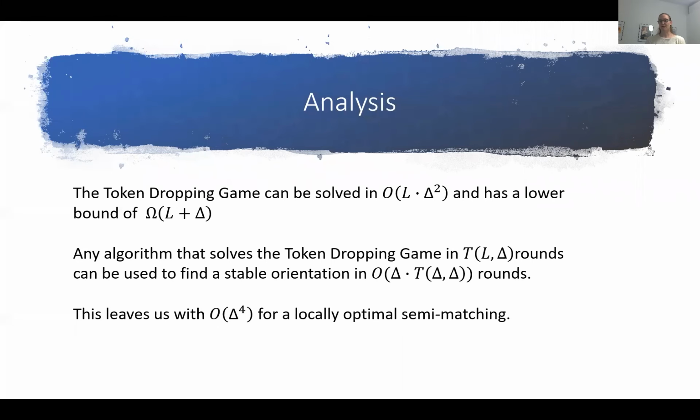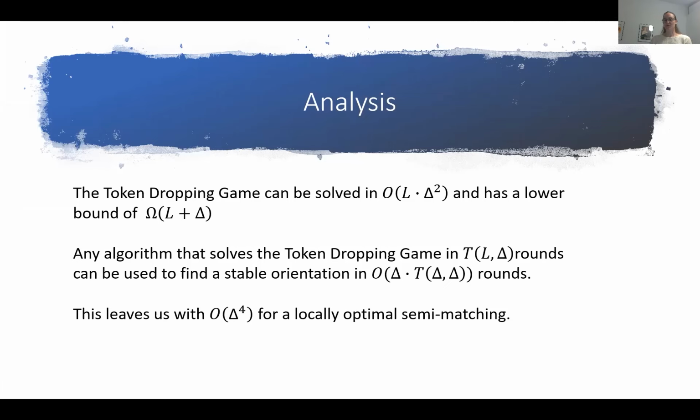Let's quickly talk about the analysis of our new technique. The token dropping game can be solved in O of L times delta squared and has a lower bound of omega of L plus delta. Keep in mind that L is the height of our game. And in our special application with the semi-matching, we know that L is also bounded by the load of a server, which is also bounded by delta.